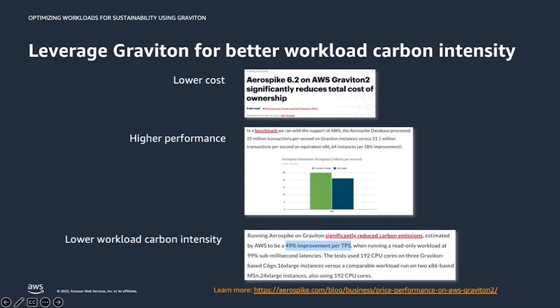So here's an example of an AWS partner who's helping customers reduce their workload carbon intensity. Aerospike provides a NoSQL real-time data platform for their customers. As an AWS partner, Aerospike has enabled their customers to deploy workloads on AWS Graviton. With Graviton, Aerospike delivers the trifecta of better performance, lower cost, and lower carbon. You can read more on their blog published by their founder and CTO. The link is there at the bottom.